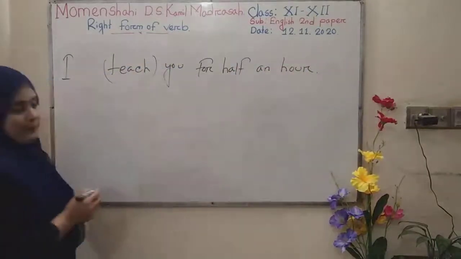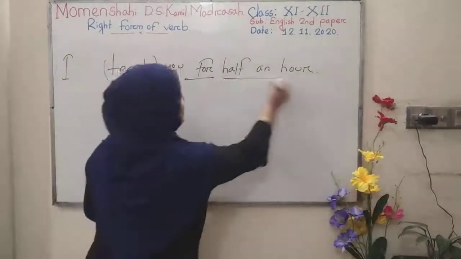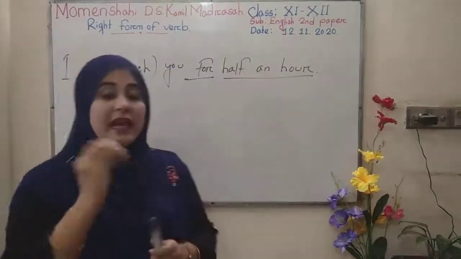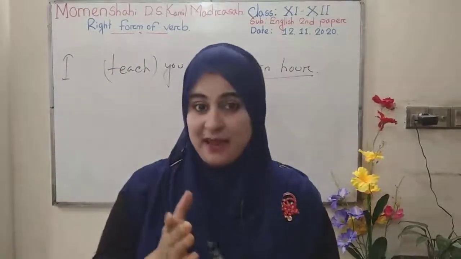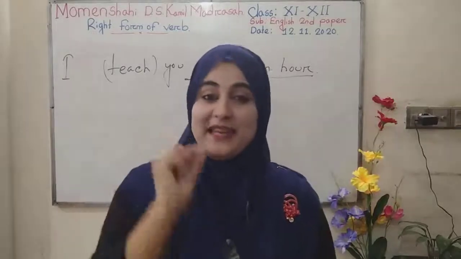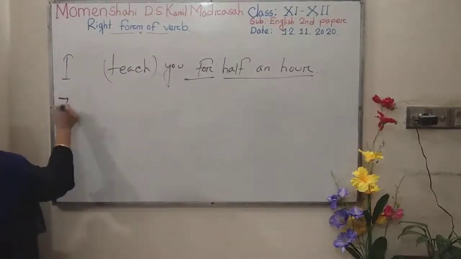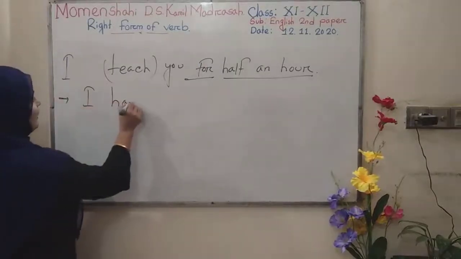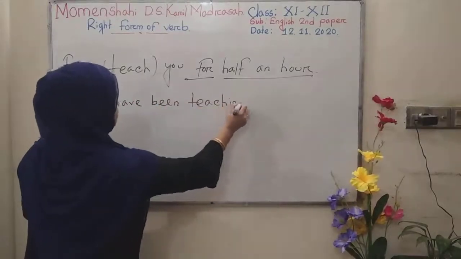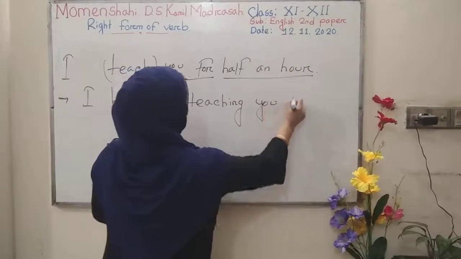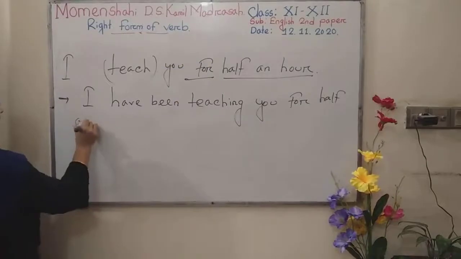Okay, look, here for, and after for it's a time. If you get in any sentence for or since and then time, you can shape it in present perfect continuous. And what is the answer? Look, I have been teaching you for half an hour.